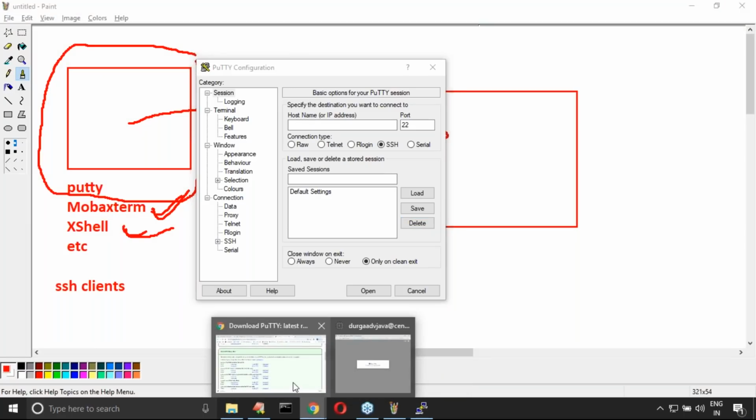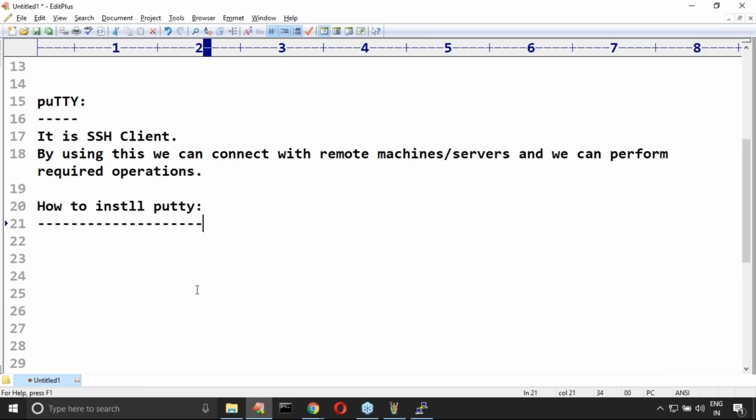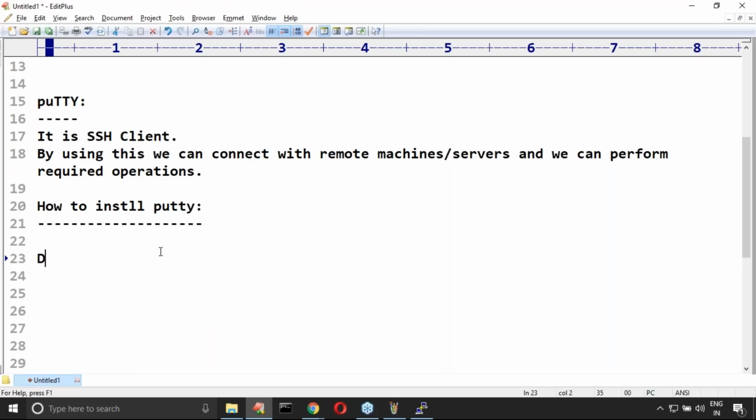If you want to connect with a remote machine which is there on the cloud platform, security must be required. SSH, either by using username and password you can connect, or by using keys. So I hope how to install PuTTY is very clear for you. Just download the putty.exe file, that's all. Every time you run that file, it is automatically going to open.